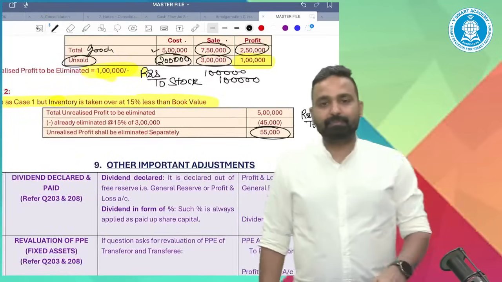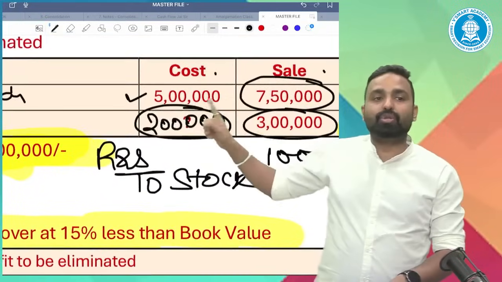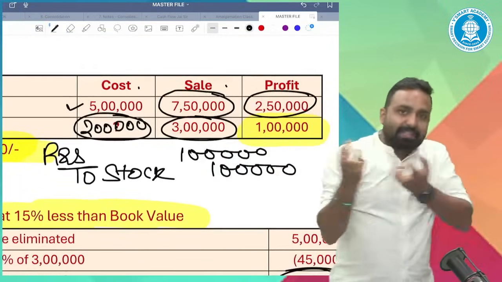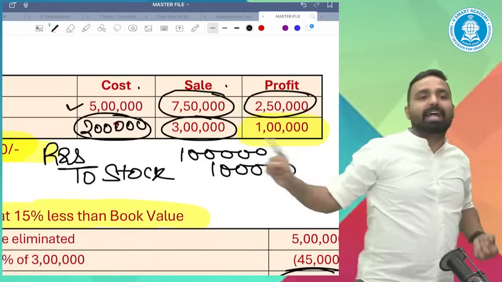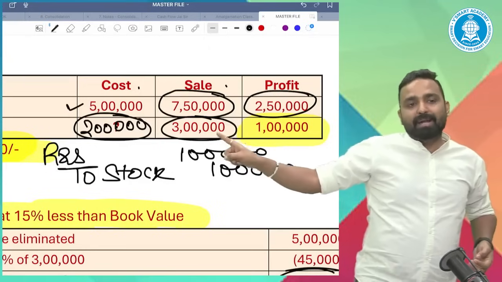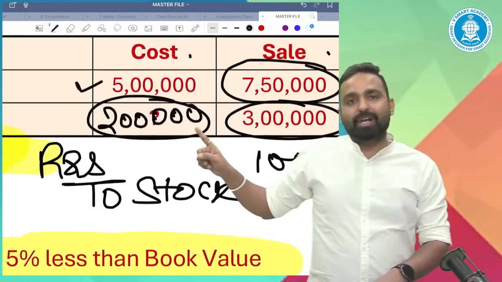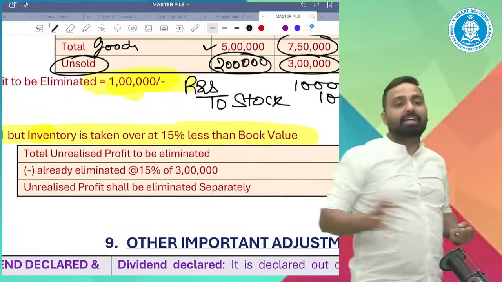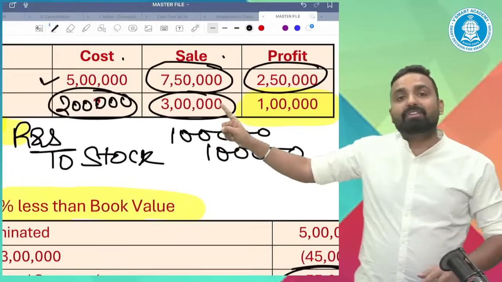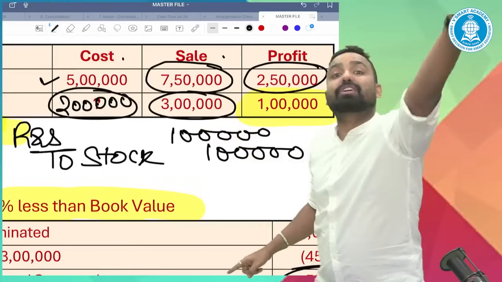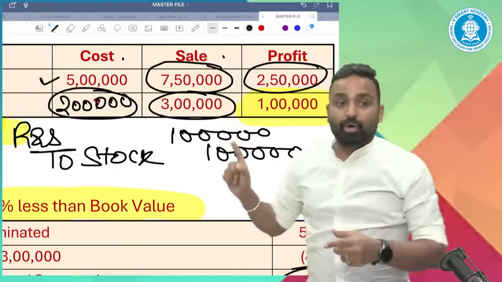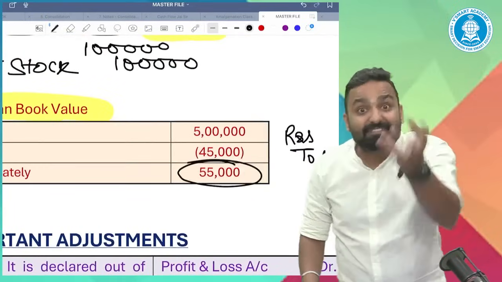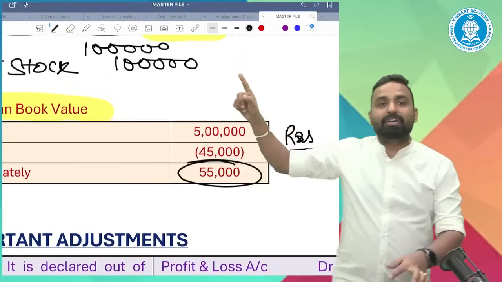Let me repeat it once again. My ultimate intention is to show the inventory at cost of 2 lakh. In the first case, I took over the unsold inventory at 3 lakh, and I am reducing it by 1 lakh because I want to show it at 2 lakh. In the second case, I took over the inventory at 15% lesser value. The inventory value in the books of the transferor was 3 lakh, because transferor has purchased it. So I took over the inventory at 3 lakh less 15%, that is 2,55,000.